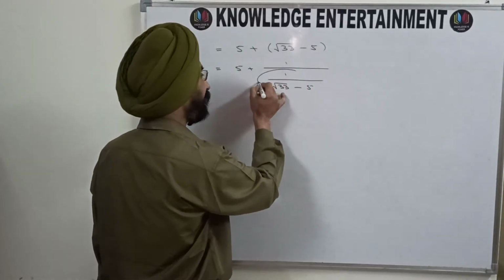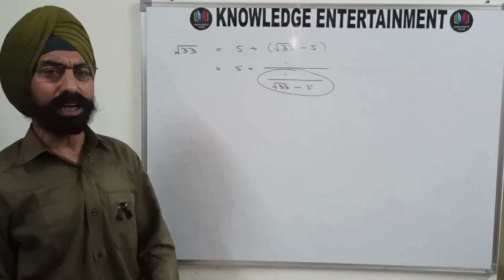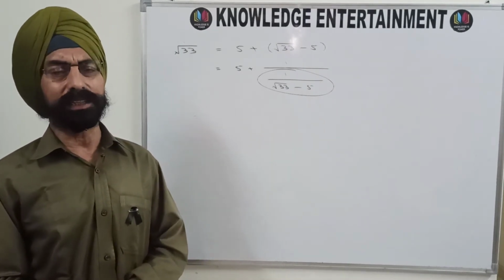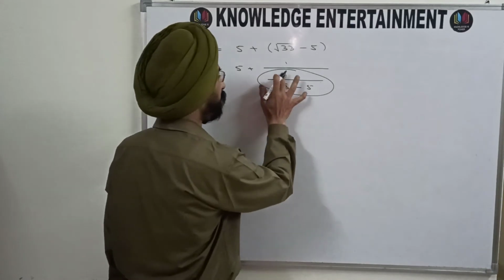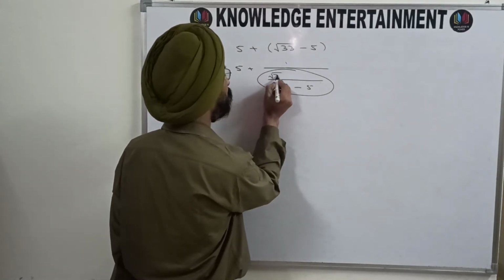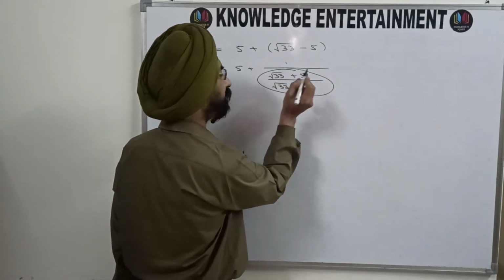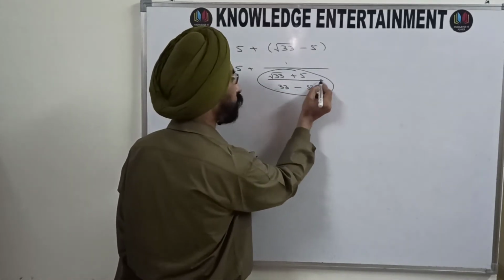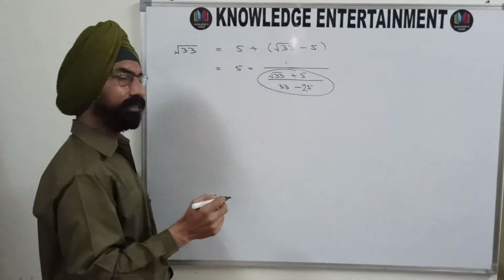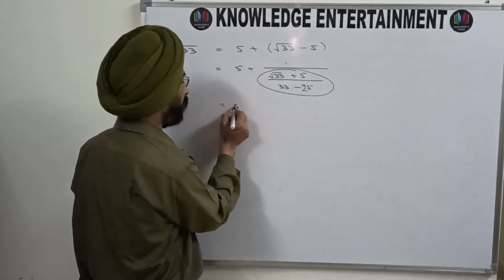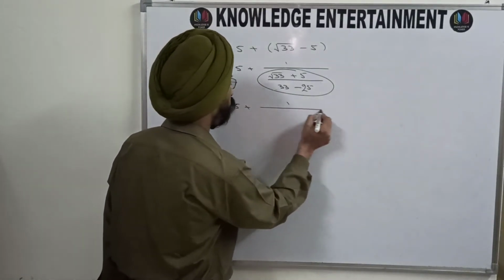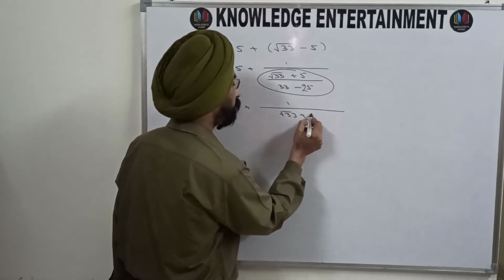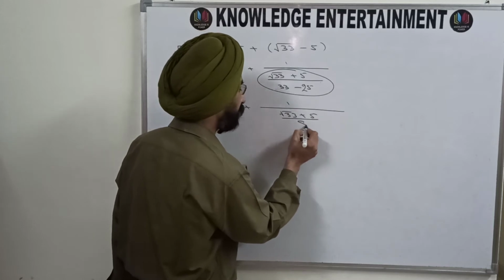And rationalize this portion now. Rationalize means multiply and divide by root 33 plus 5. So when you multiply, you will get root 33 plus 5 in the numerator, and in the denominator you will get 33 minus the square of 5, which is 25. So what you will get is 5 plus 1 upon root 33 plus 5 divided by 8.